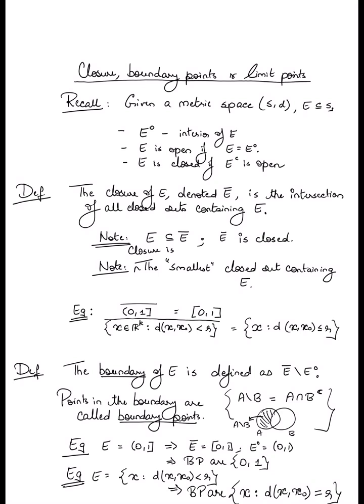Which kind of also should make some intuitive sense. You have an open ball, and the boundary is basically all the points on the surface of the ball, so to speak. Right? Those are your boundary points. Okay, so that's the second of the three concepts that we had to introduce. The next thing we will talk about are limit points.